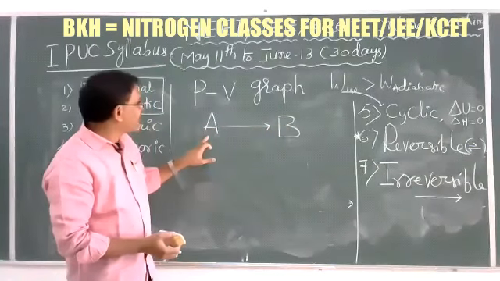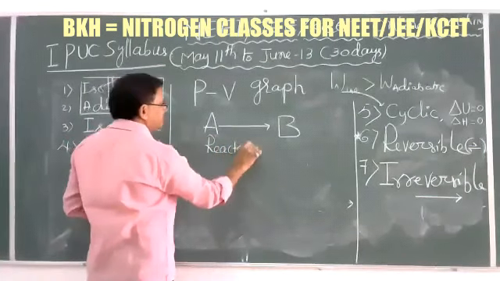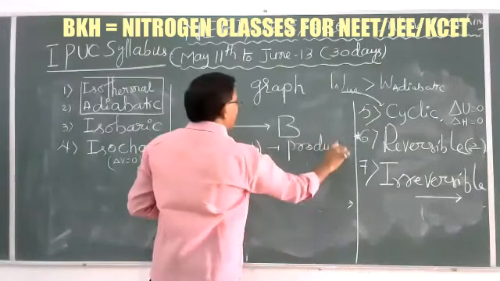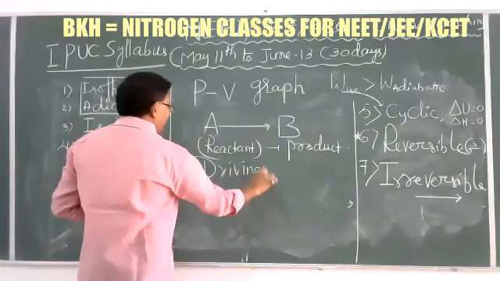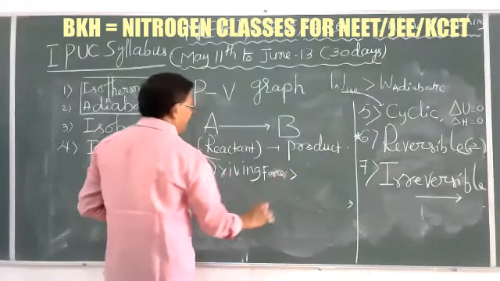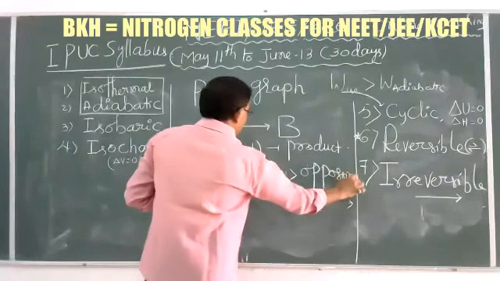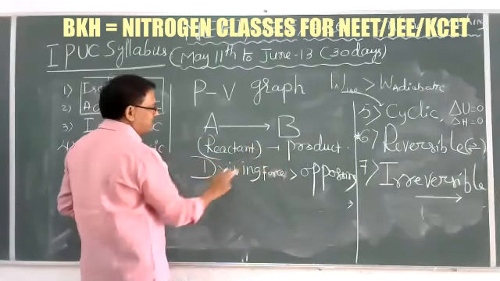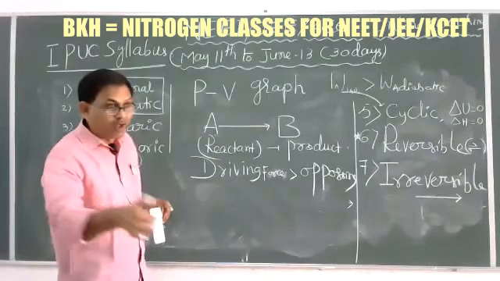In this case, reactant A is converted into product, and there is a driving force. Generally, the driving force is greater than the opposing force. So whenever we convert A to B, reactants to products, the driving force is infinitesimally greater than